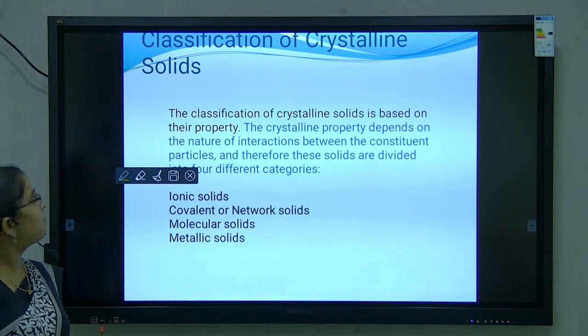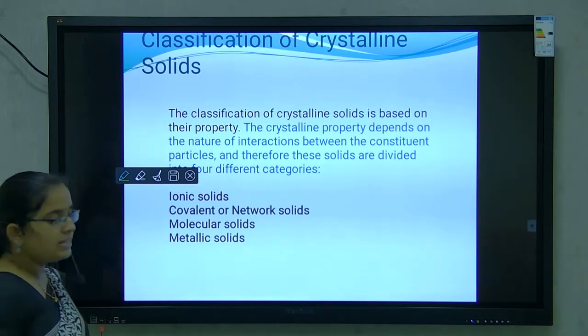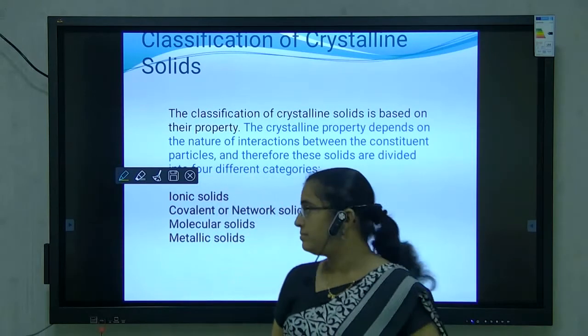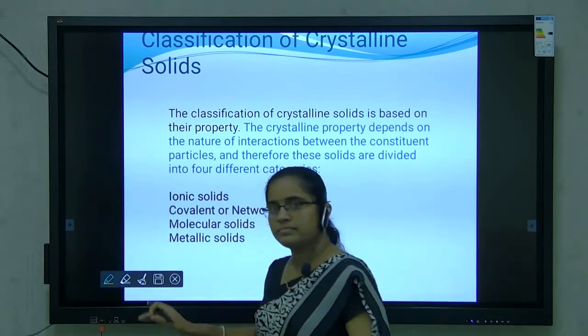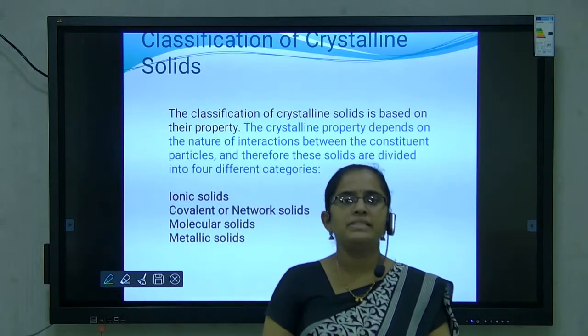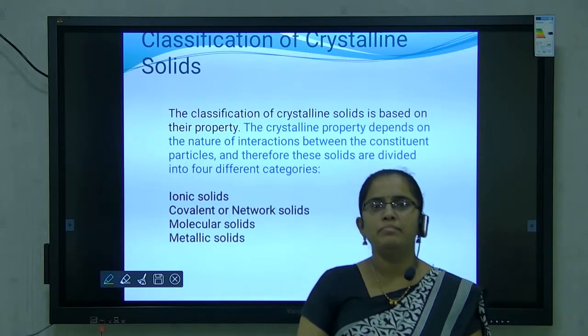Next point is classification of crystalline solids. The classification of crystalline solids is based on their properties.